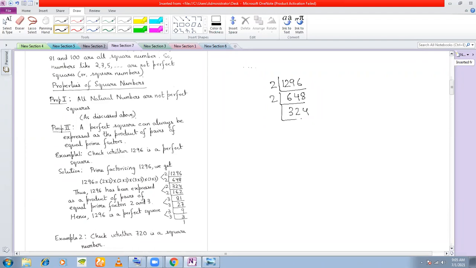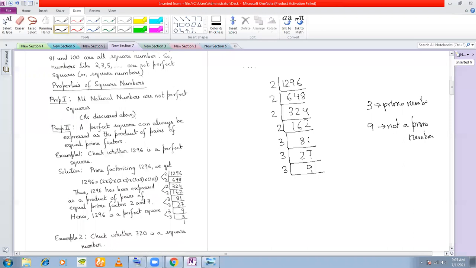324, 162, 81. Next with 81, next you go with 3, next you divide. Why not 9 directly? Because 9 is not prime. Is 9 a prime number? No, sir. Not a prime number. Then we can only prime factorize a number by a prime number.